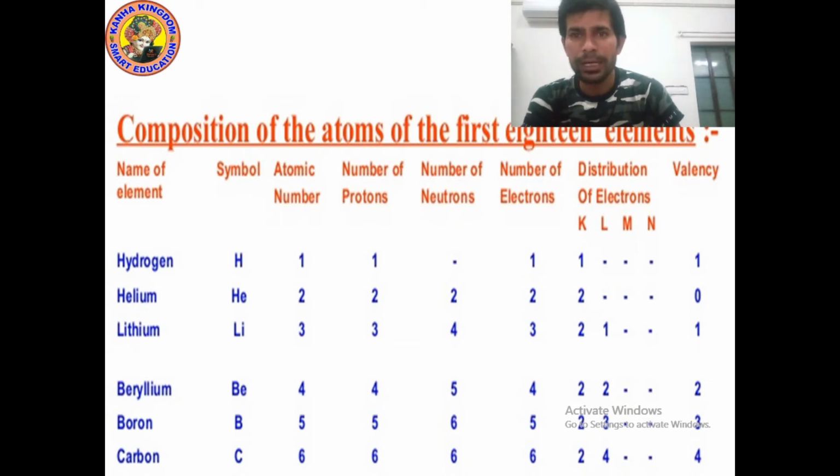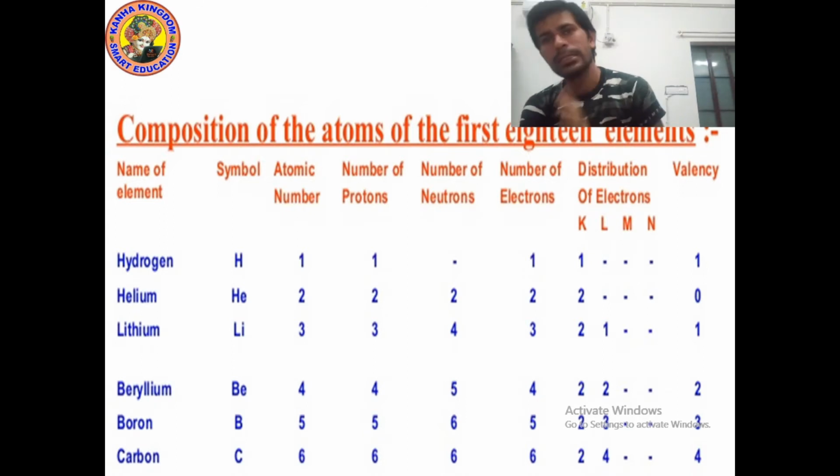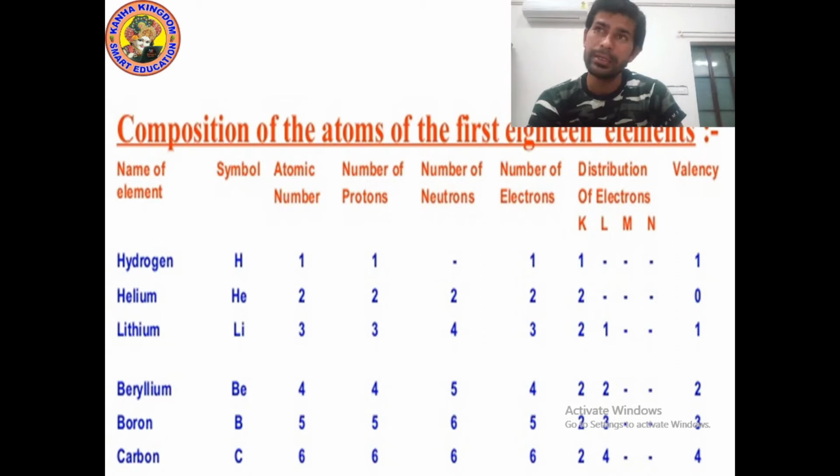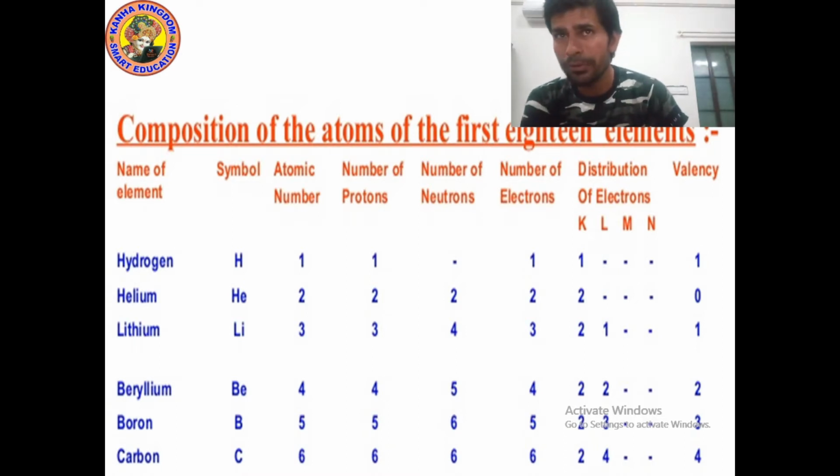Because hydrogen has only 1 electron, in the K shell we will write only 1. If we talk about valency, hydrogen has 1 electron and it can lose 1 electron or gain 1 more electron, so its valency will be 1.